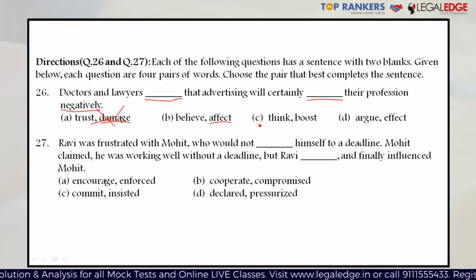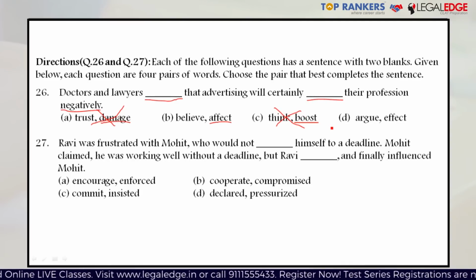Doctors and lawyers think that advertising will certainly boost their profession negatively. The boost is an extremely positive word, and therefore it does not make sense to put it along with the word negatively, which is of course a negative word. So C again does not make sense.